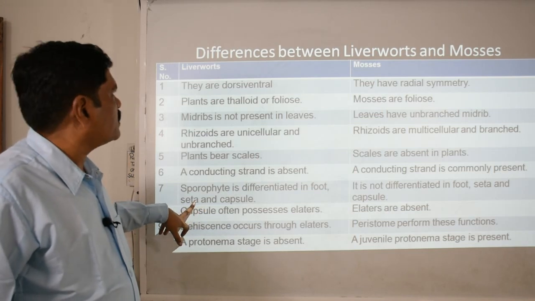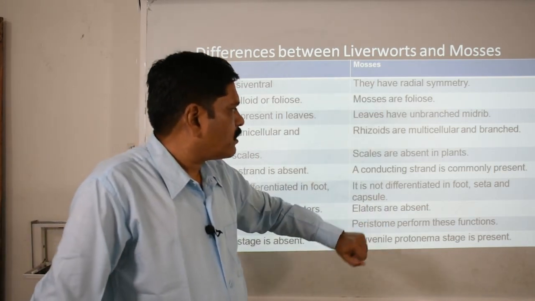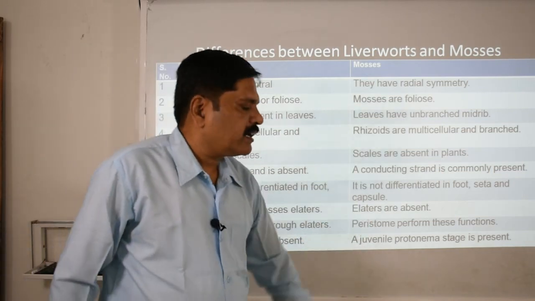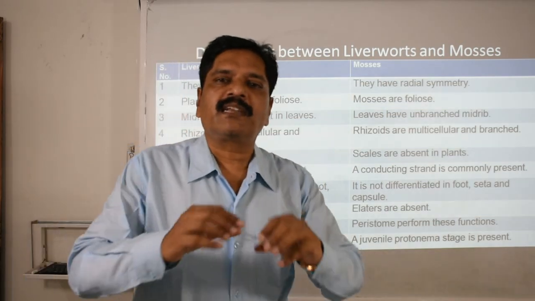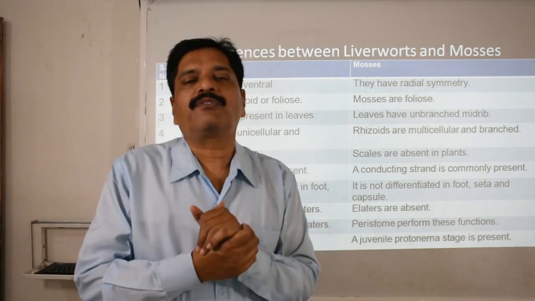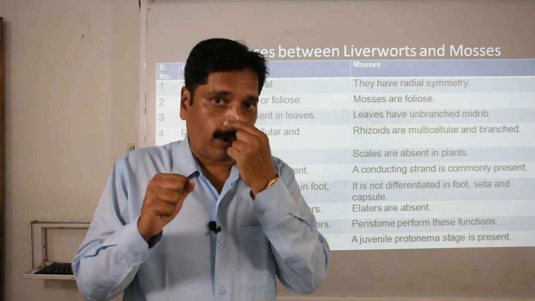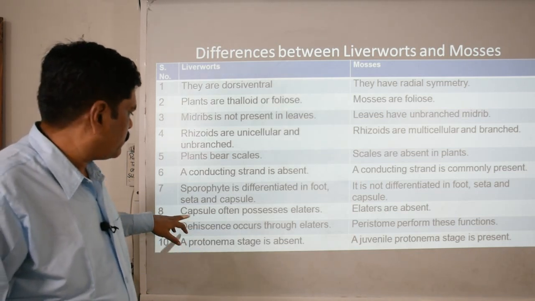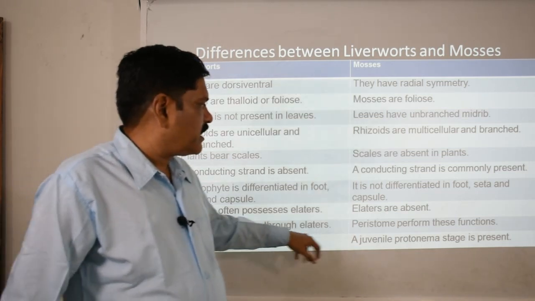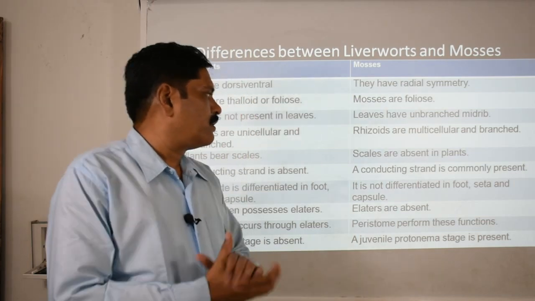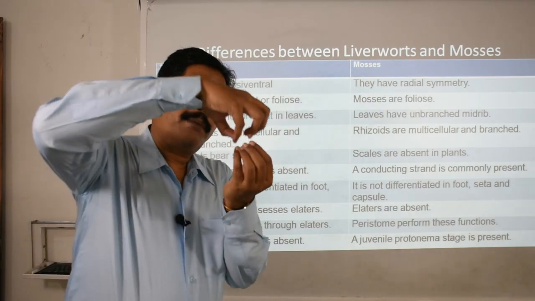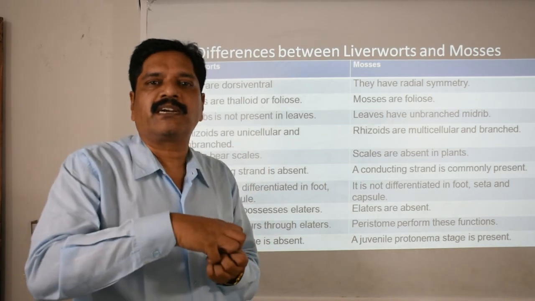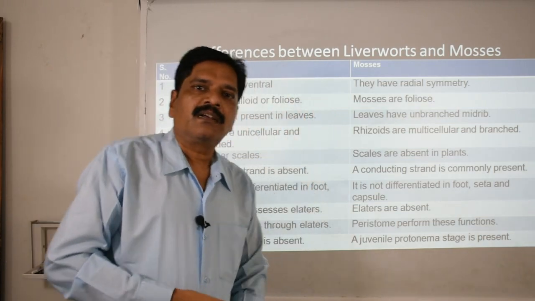The sporophyte is differentiated into foot, seta and capsule in liverworts, while in mosses it is not differentiated like this. Capsules often possess elaters in liverworts, while in mosses elaters are absent. What is the function of elaters? These are thread-like structures that, by absorbing water, are responsible for the dispersal and the rupturing of the capsule. The dehiscence occurs through the elaters, while in mosses the peristome performs this function. Peristome means what? At the apical-most part a lid-like structure is there, which is perforated in nature and responsible for releasing the spores.